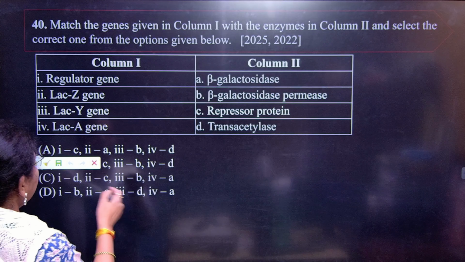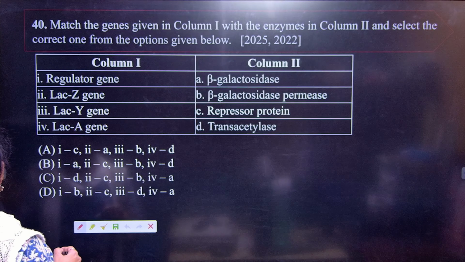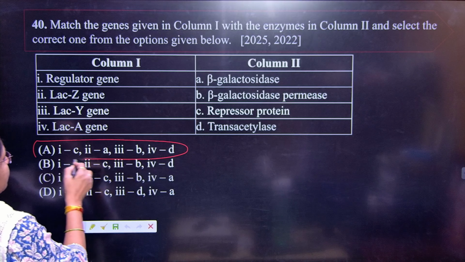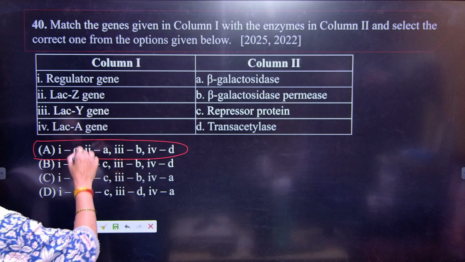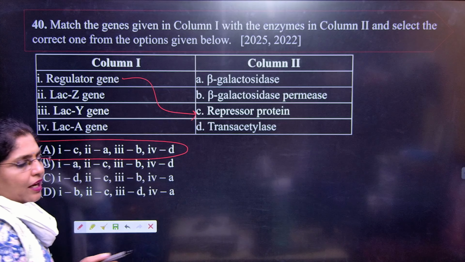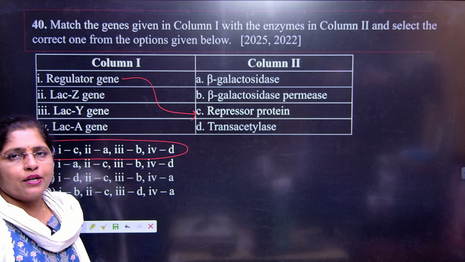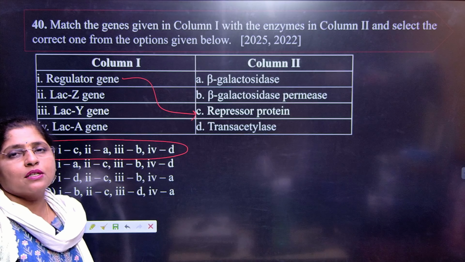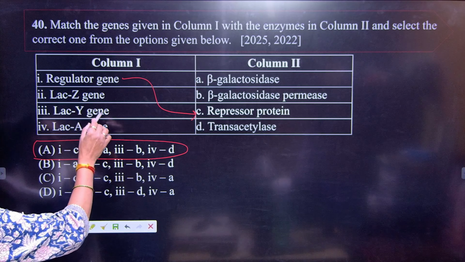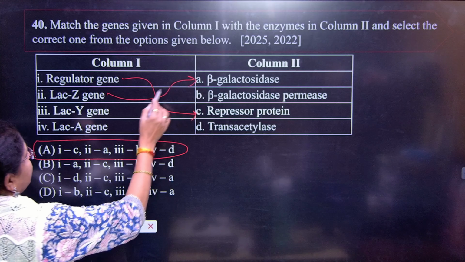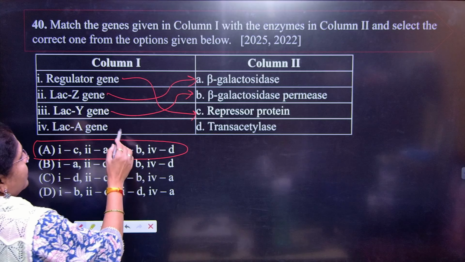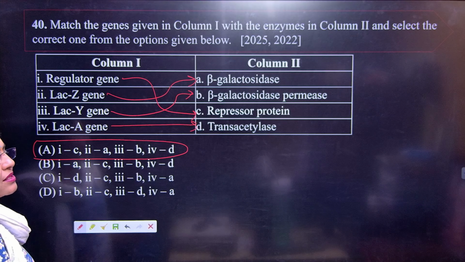So they are giving you the ideal things over here. The question is coming straight away. They are giving you the genes and the products here. Number 1, regulator gene gives you the repressor protein. In your book they have the diagram, and you should know how the perfect transcription and translation is given here. Z gene gives you beta galactosidase, Y gene gives you permease, and lac A gene gives you transacetylase.